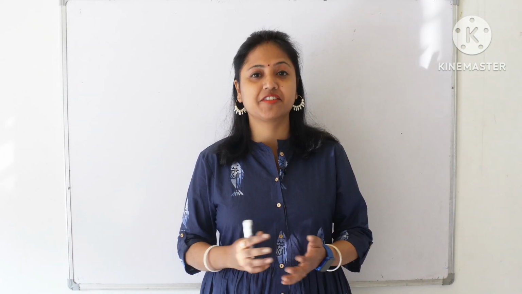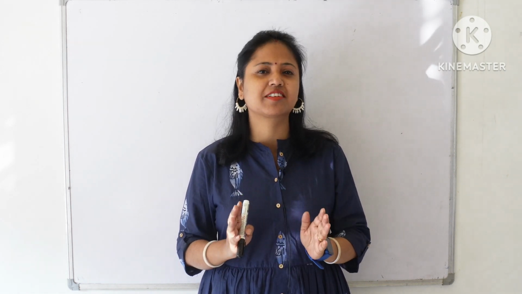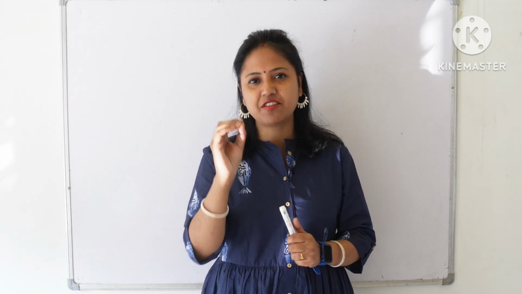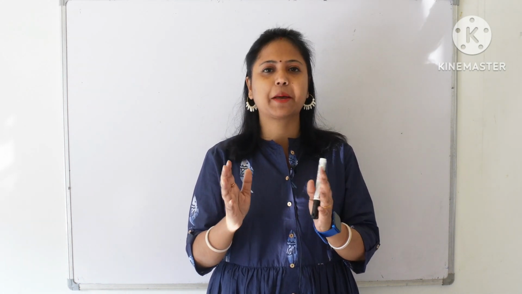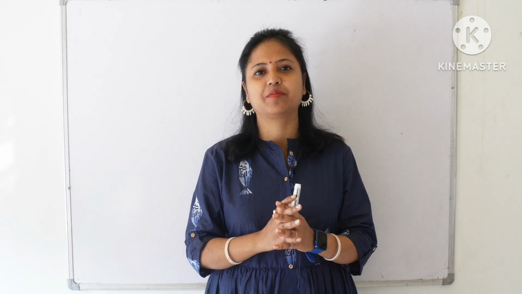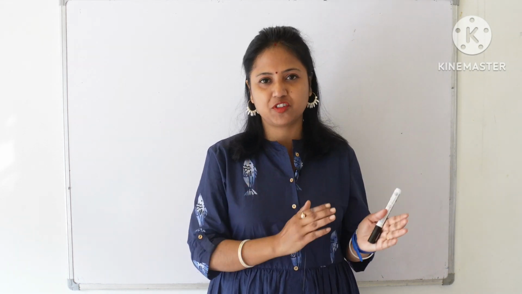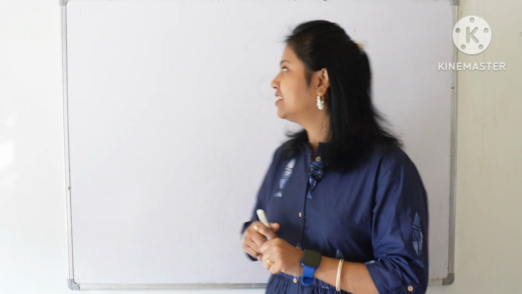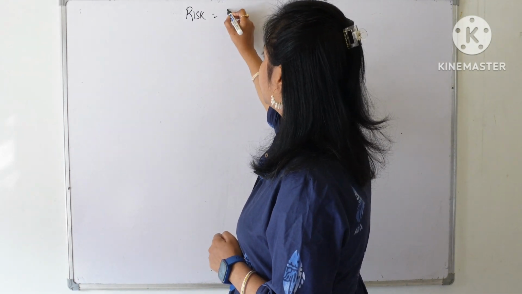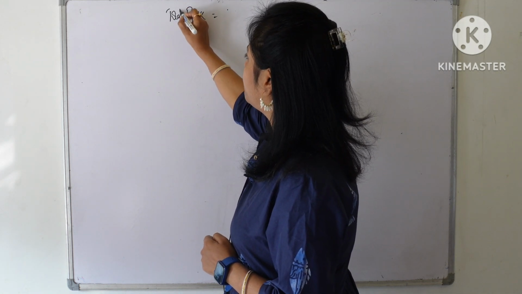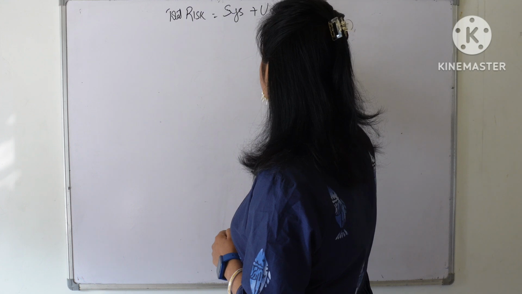Friends, we were discussing risk and return, and in this connection, in my previous video, we have already discussed certain things. Specifically, we have seen what is return and what is risk. Risk and return happen to be very important factors while making any investment decisions. Now friends, in the previous video, we discussed that there are two types of risk. We have the total risk that is divided into two parts, that is the systematic risk and the unsystematic risk.